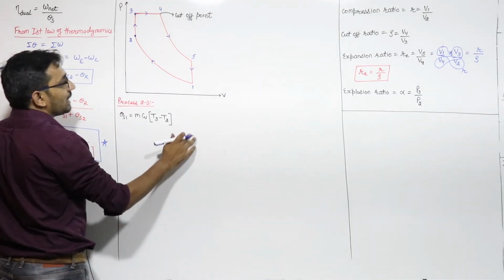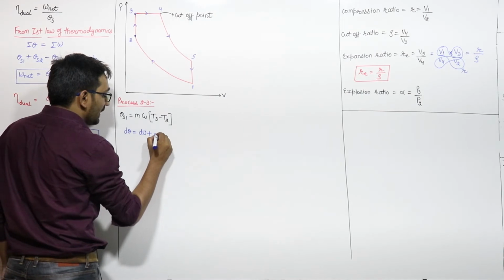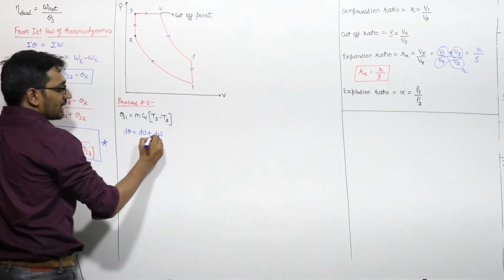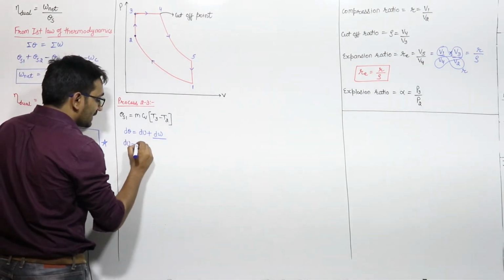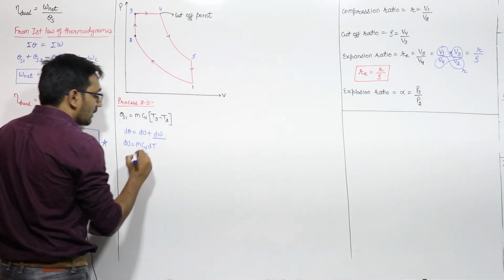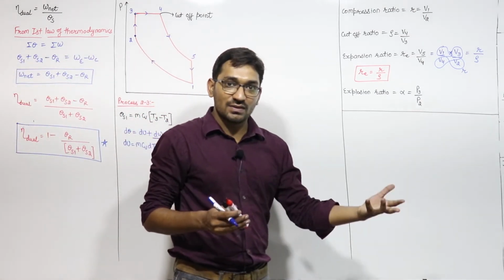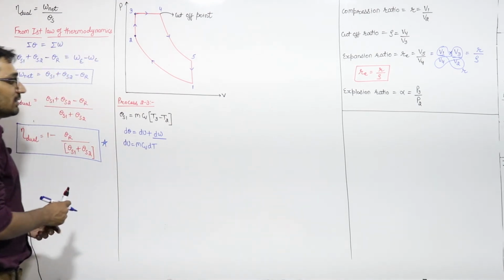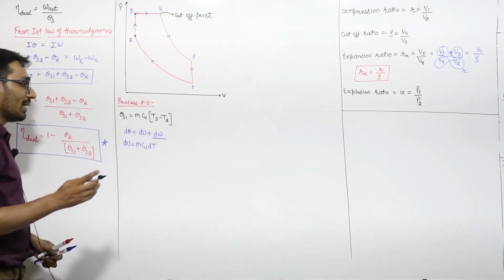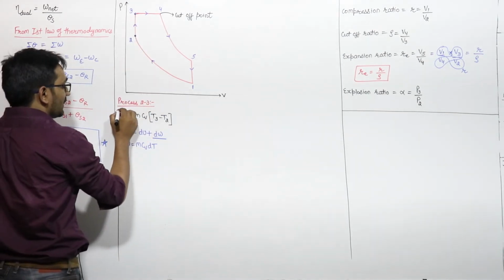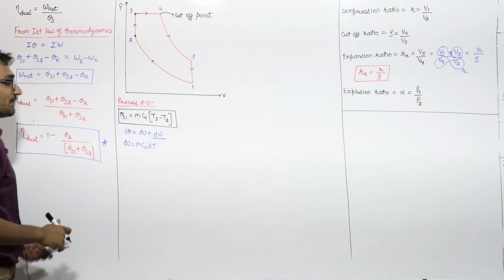I am writing like this for only one process. If I apply the first law of thermodynamics for this process, I can write dQ will be equal to dU plus dW, or PdV. So this work is 0, so dQ will be equal to dU, and dU can be written as mCv dT. For a constant volume process, for any substance, for an ideal gas, any process. So here we have a constant volume process, so I can write that QS1 will be equal to mCv dT, and the change of temperature is T3 minus T2. This is your QS1, the heat supply during the constant volume process, right?